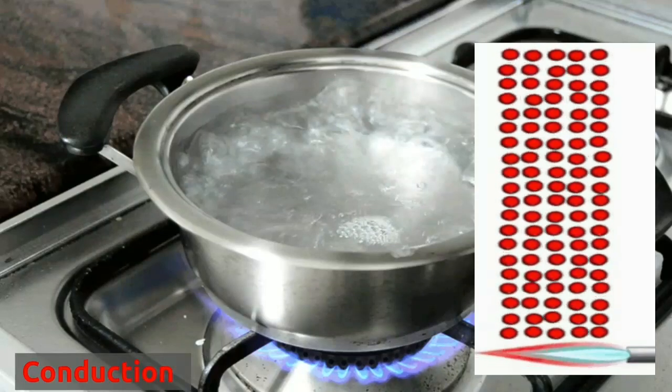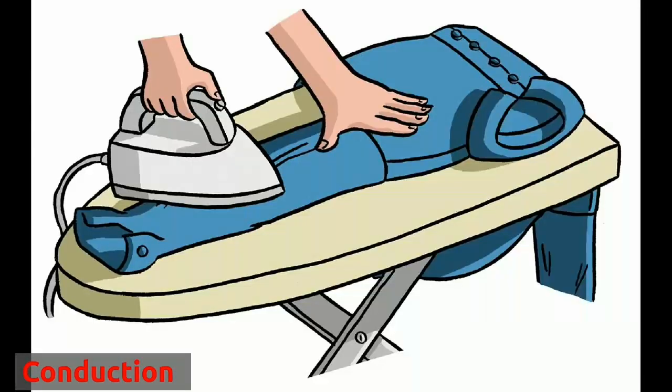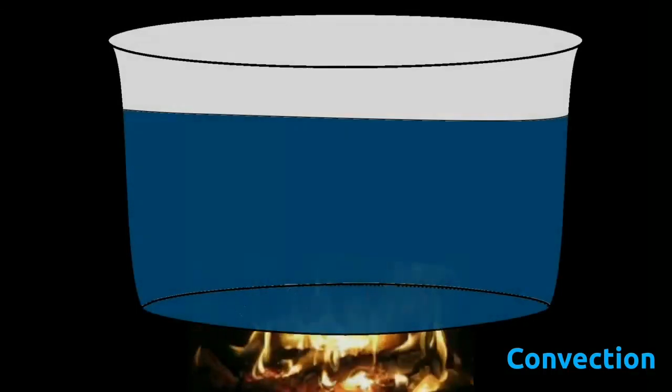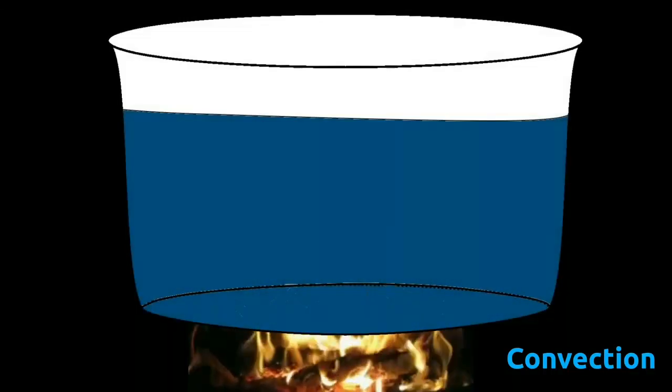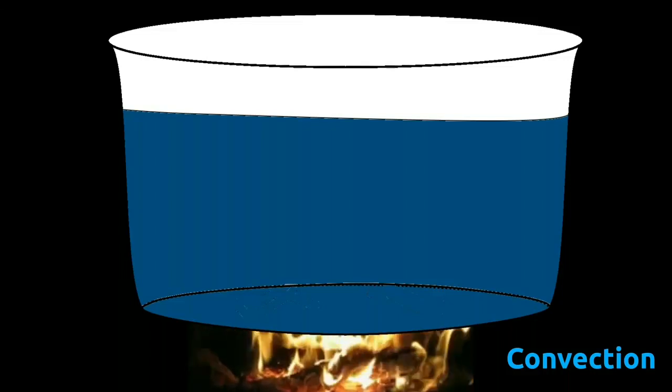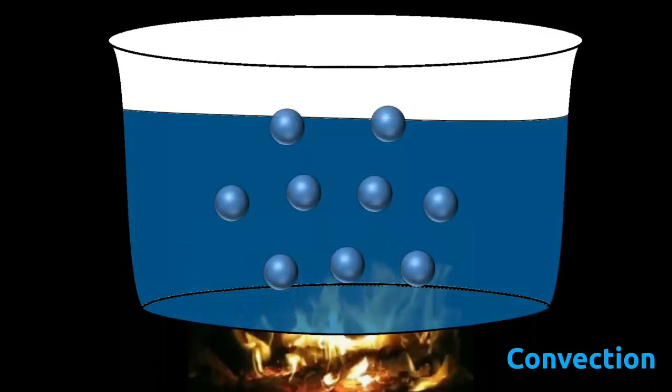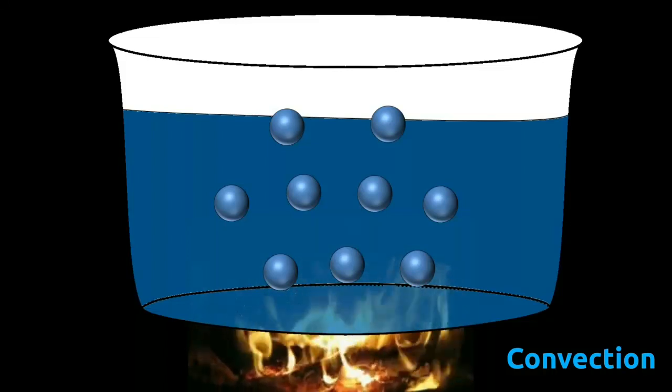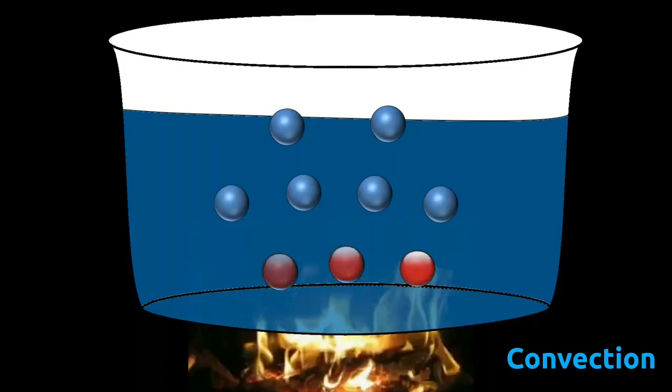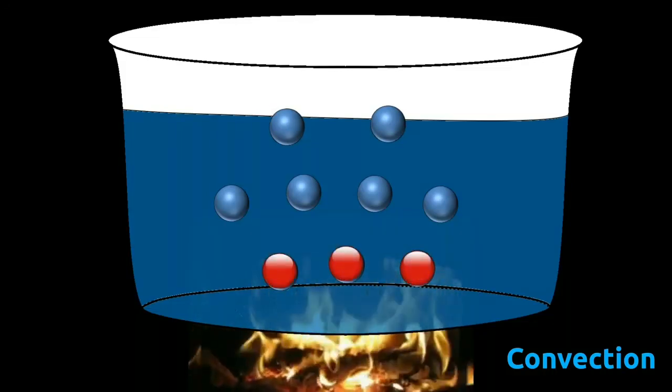When you iron your clothes, heat energy gets conducted from iron to clothes. In convection method, movement of particles of liquid or gas cause transfer of heat from heat source. Let's take an example of pot of water. As we heat it, water particles near the heat source gets heated first.